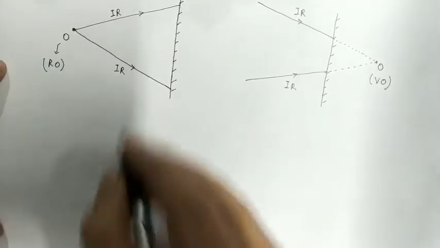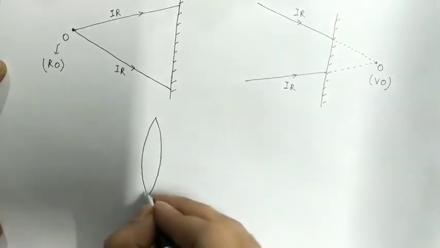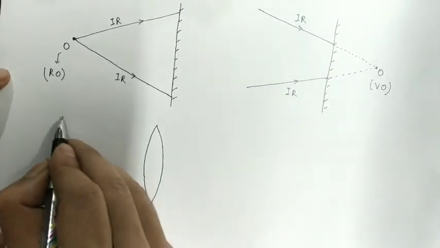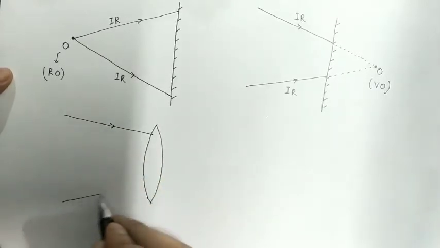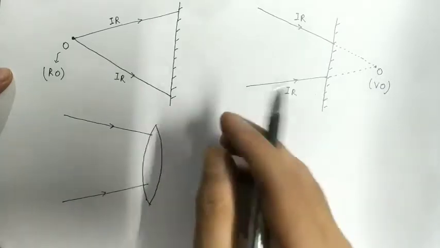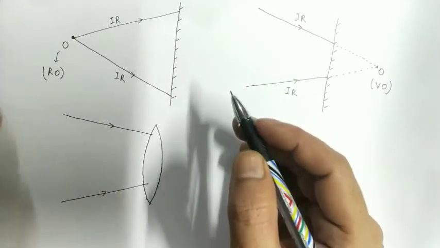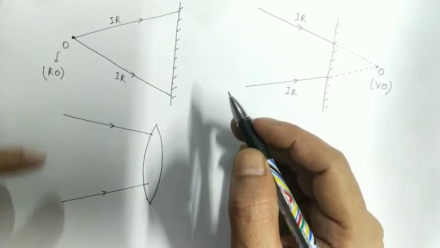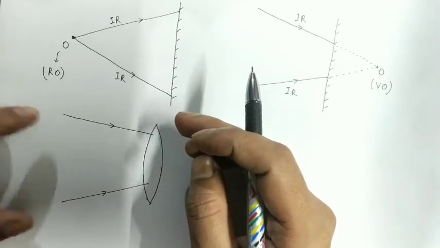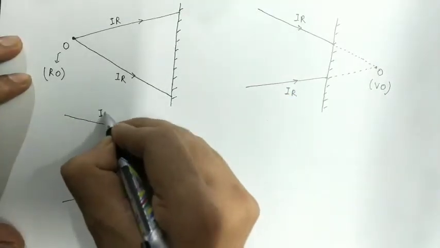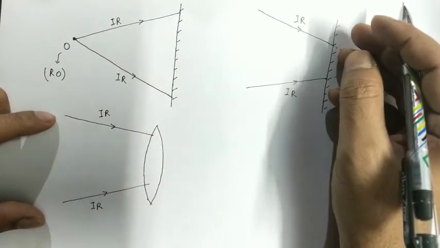Now let us take one more example. Let us suppose we have a convex mirror and two converging rays are falling on it. What will happen? Refraction will take place, but I'm not going to discuss refraction here. So are these two rays incident rays or reflected rays? Since these two rays are before the optical event, these two rays are incident rays. Are these two incident rays meeting actually?